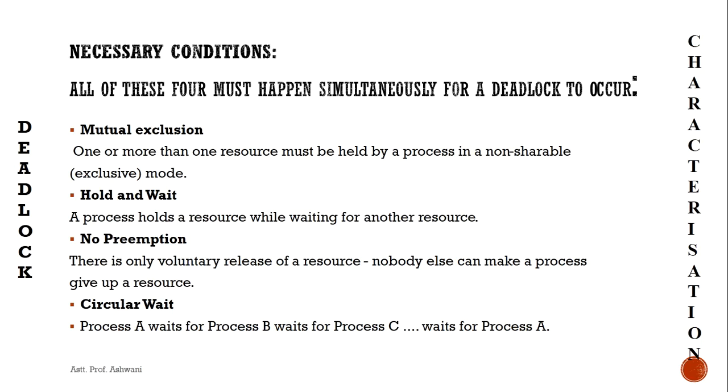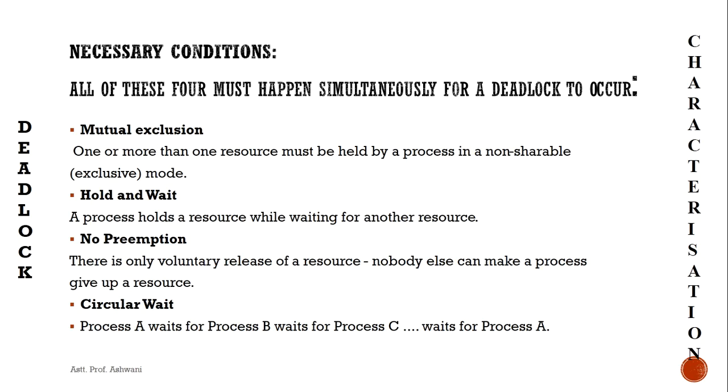Now there are several conditions by which a system can have a deadlock. What are these conditions? We also call this deadlock characterization. What does it mean?